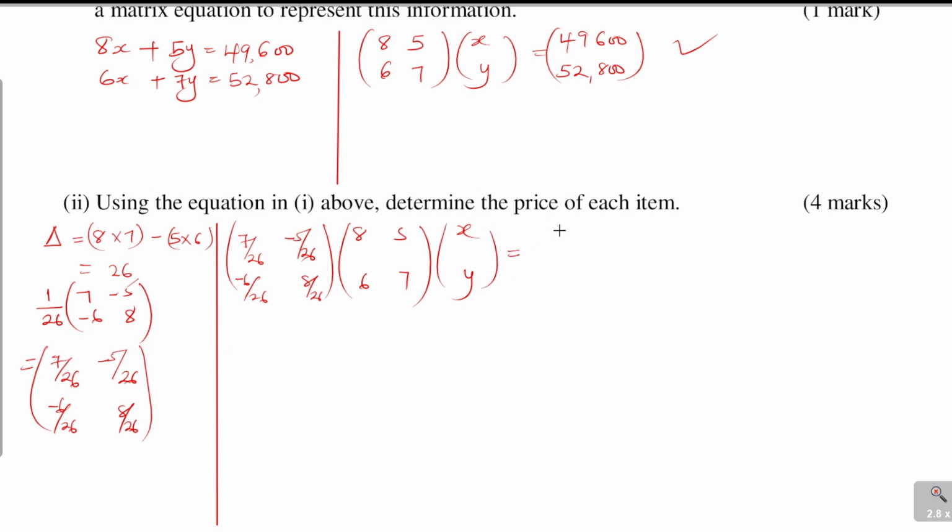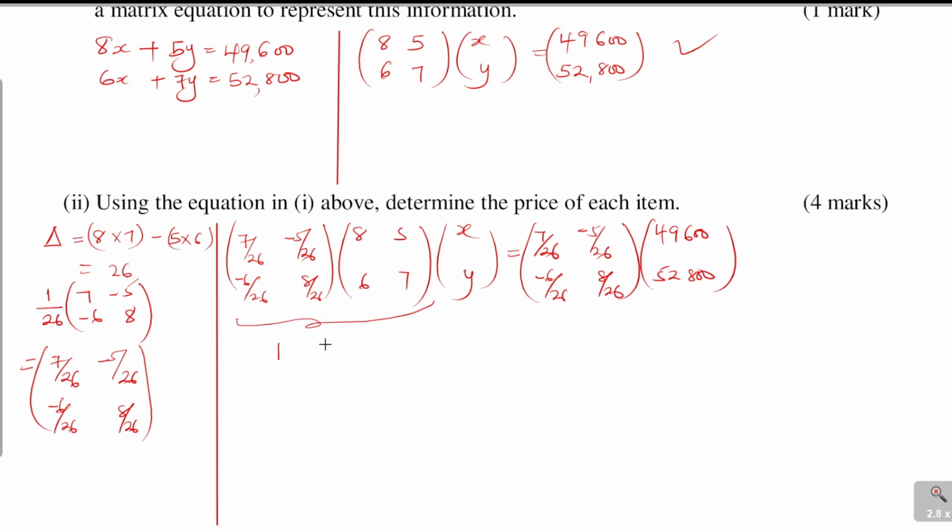The other side should be multiplied by the same inverse, 7/26, -5/26, -6/26, 8/26, and then multiplied by 49,600 and 52,800. So this part here, when you multiply it, you're going to get an identity matrix, 1, 0, 0, 1, unless you are wrong in getting the inverse. That is what you're supposed to get.